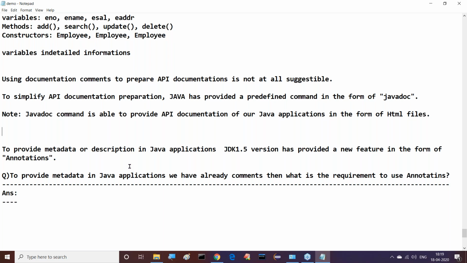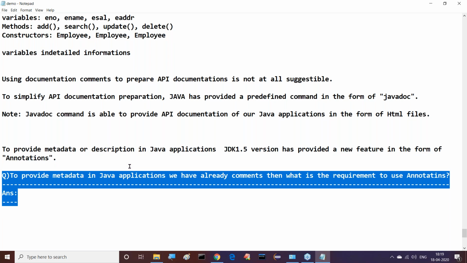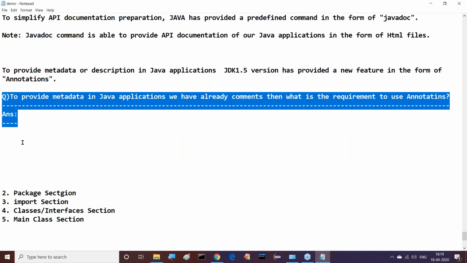Next one is, after completion of this, to provide metadata or a description in Java applications. To provide metadata or a description in Java applications, JDK 1.5 version has provided a new feature in the form of which one? Annotations. That's the point here. Next one is to provide metadata in Java applications.